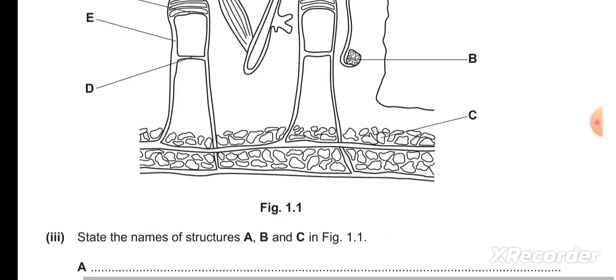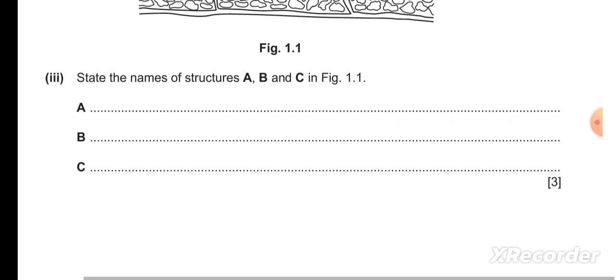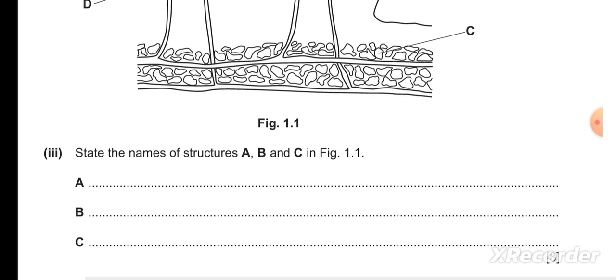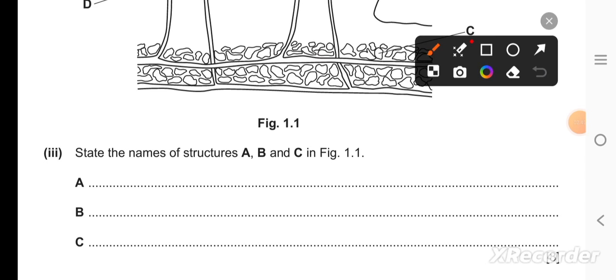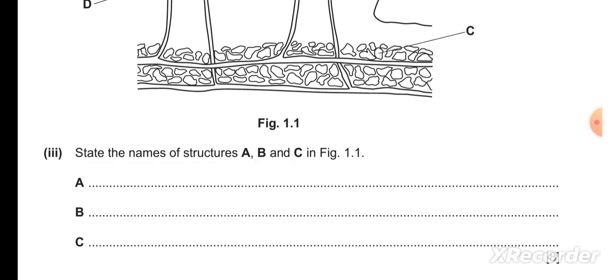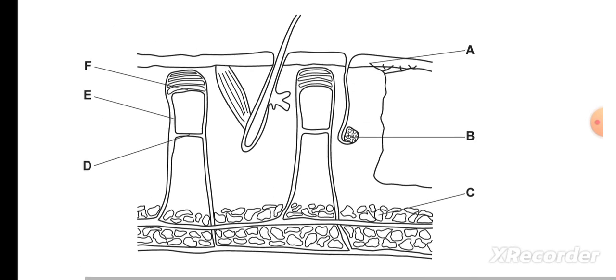Now, moving to the question, what is mentioned in this question? State the names of the structures A, B, and C. Have a look at the picture diagram.